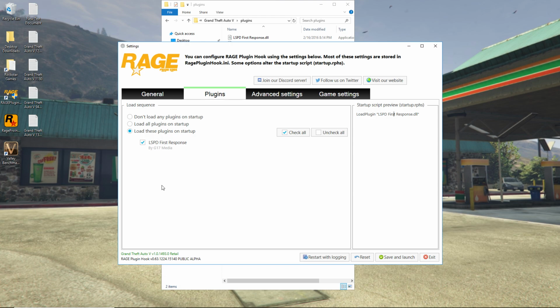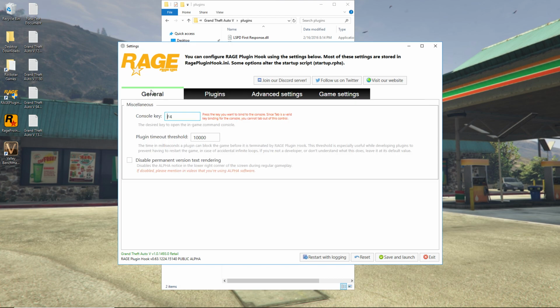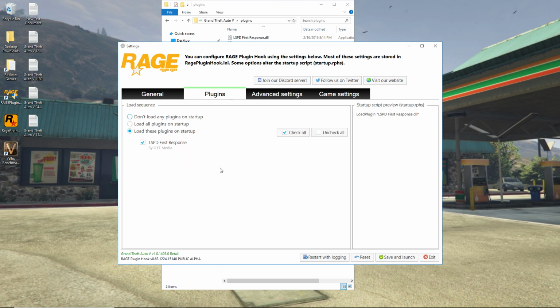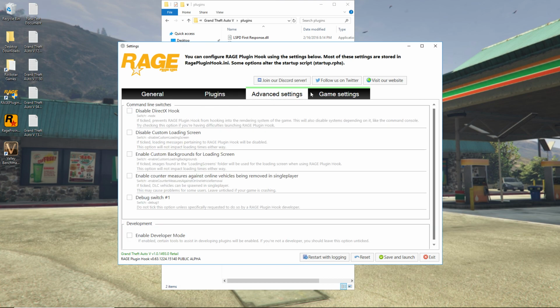EUP you must load once the game is loaded. You must go into the Rage menu, which is F4, and you must load that up when the game starts. I can't remember why, but that's definitely one of the things you want to keep in mind. If you download EUP menu, they'll give you that advisory.